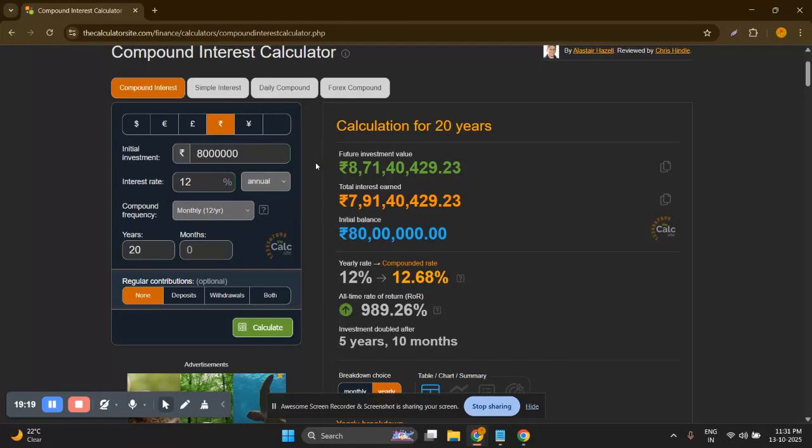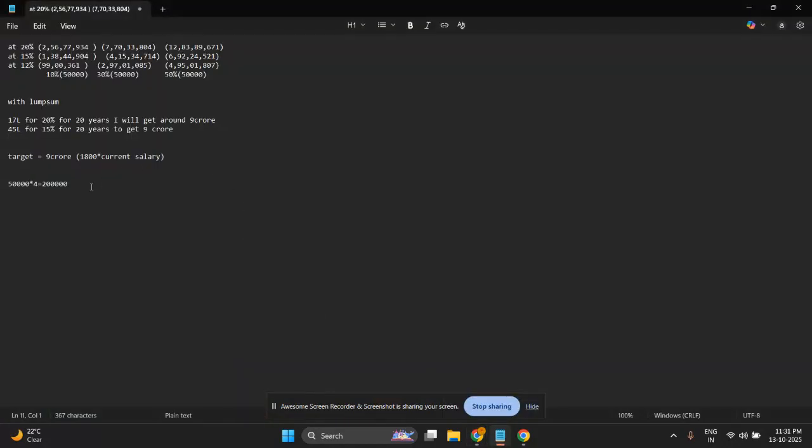Yeah, you can say almost 80 lakh rupees you will require at 12% for 20 years to get almost 9 crore. So this is the difference: at 20% only 70 lakh, at 15% 45 lakh, and at 12% 80 lakh rupees.